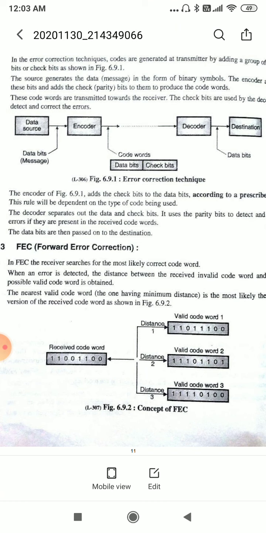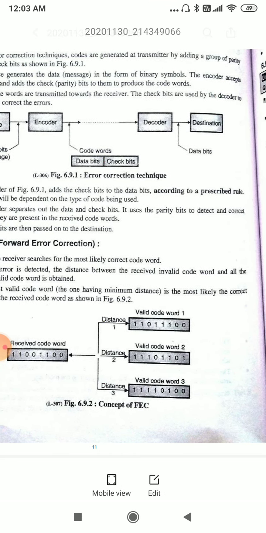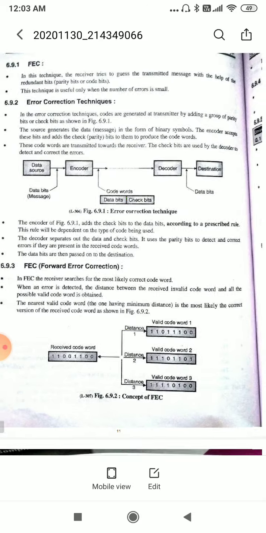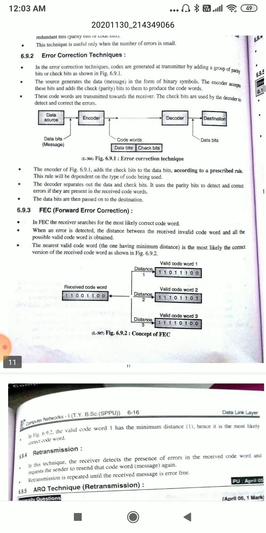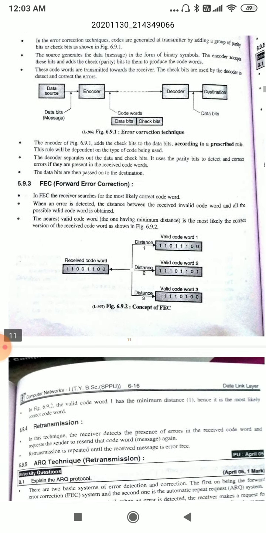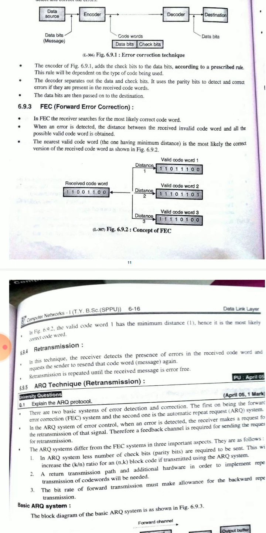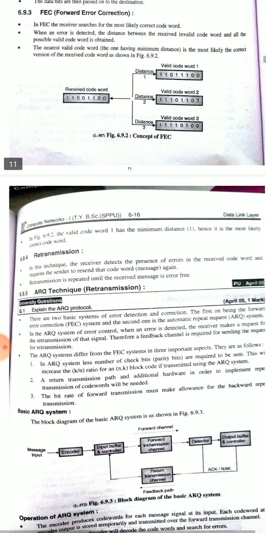In forward error correction, the receiver searches for the most likely correct code word. When an error is detected, the distance between the received invalid code word and all the possible valid code words is obtained. The nearest valid code word is the most likely correct version of the received code word, as shown here in this figure. This is the concept of forward error correction.